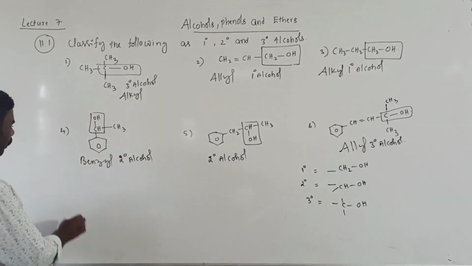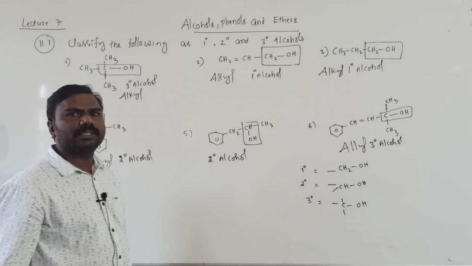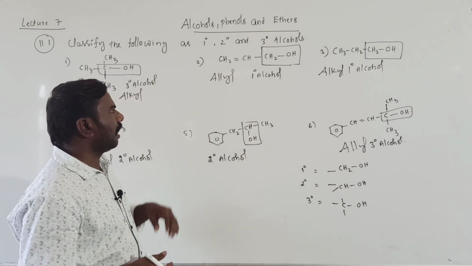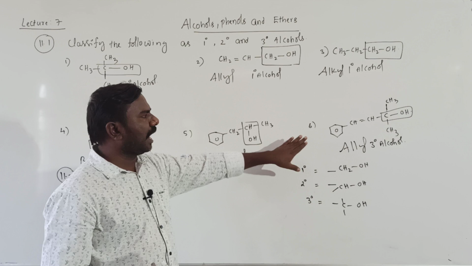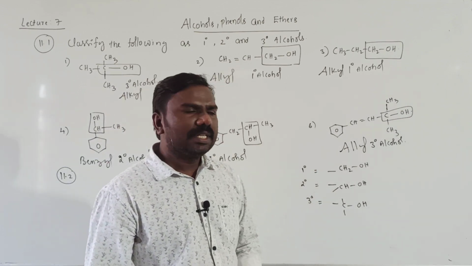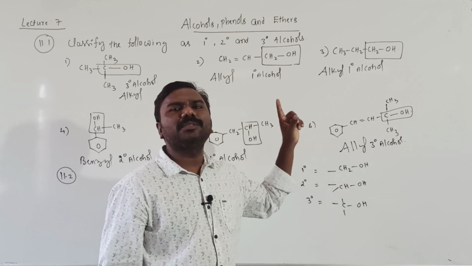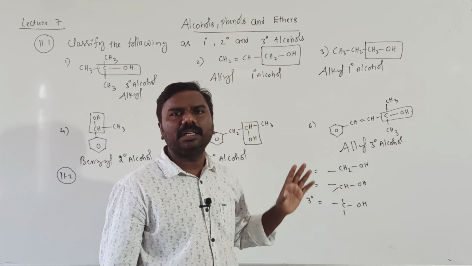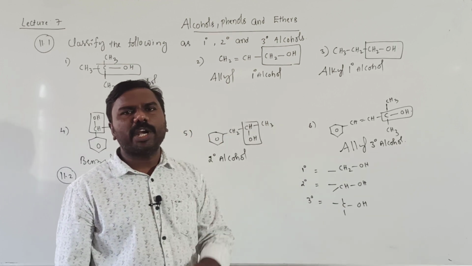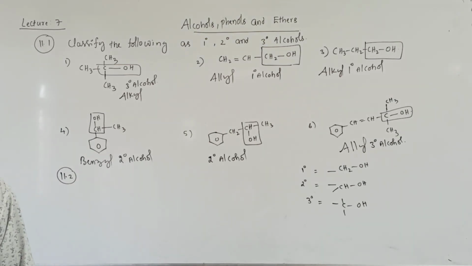Question 11.2 is which is allyl alcohol. The second one and sixth one are allyl alcohols. Getting students? CH2OH is primary alcohol, CHOH is secondary alcohol, COH is tertiary alcohol. 11.1 and 11.2 both completed.